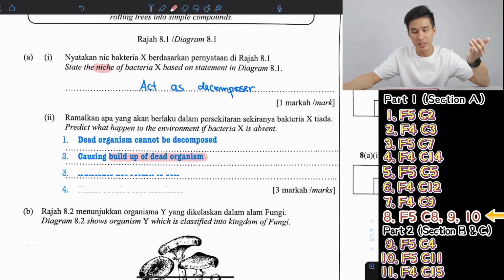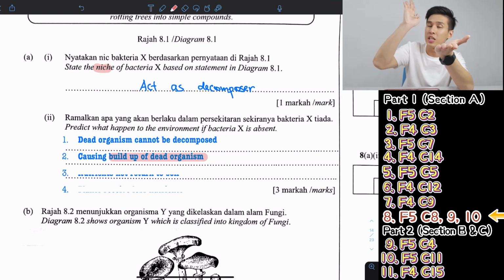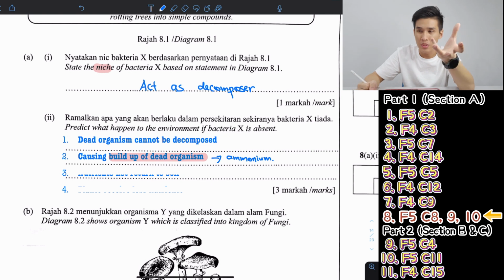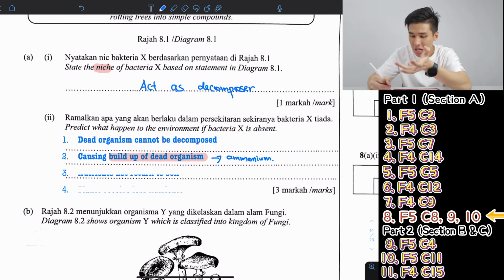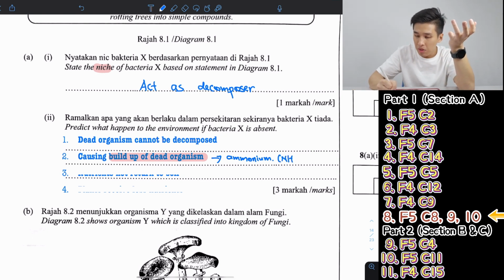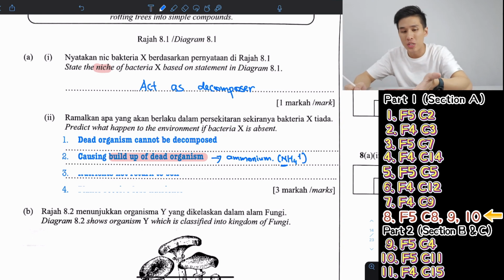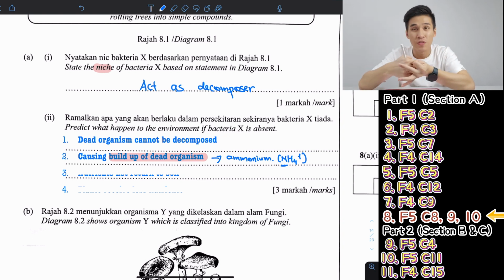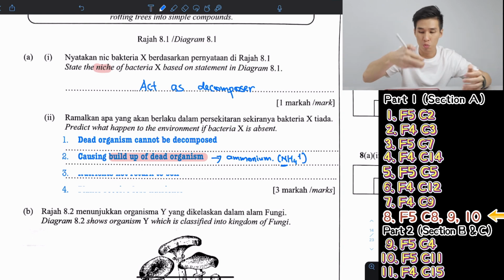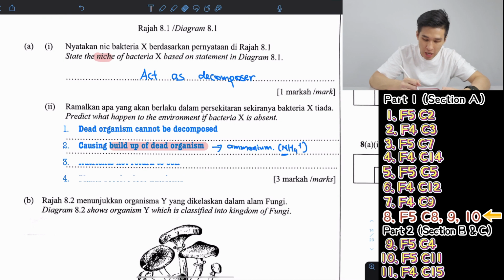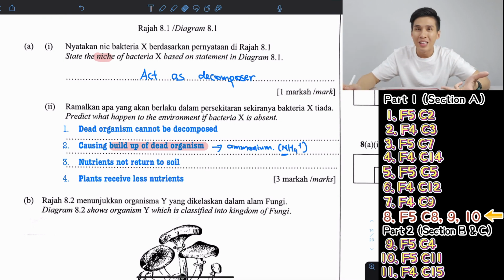And number 2, decomposers break down dead organisms and they release something called ammonium. Ammonium is a very important nutrient for plants because plants rely on ammonium for nitrogen, if you remember the nitrogen cycle. That's why we always use dead plants and animal waste as fertilizer, because these things are decomposed to produce ammonium, which is nutrients for plants. So therefore we will say nutrients not returned to soil, plant gets lesser nutrients.